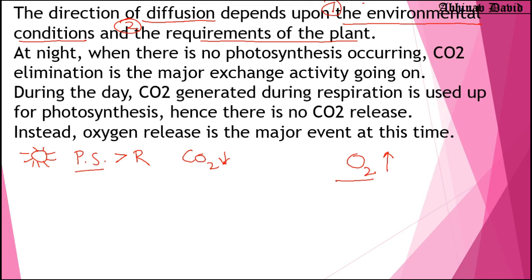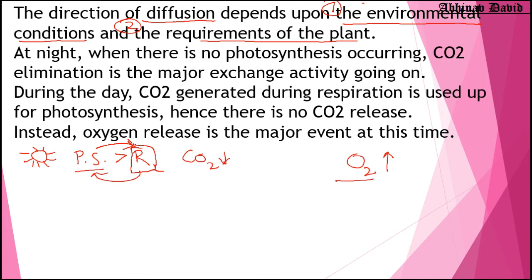Okay, and whatever the carbon dioxide is produced by respiration, we know that for respiration they need oxygen and produce carbon dioxide. So during the daytime, whatever carbon dioxide is produced by the respiration can be used by photosynthesis, and some of the oxygen produced by photosynthesis is used for respiration.